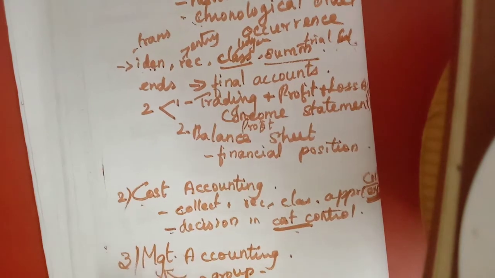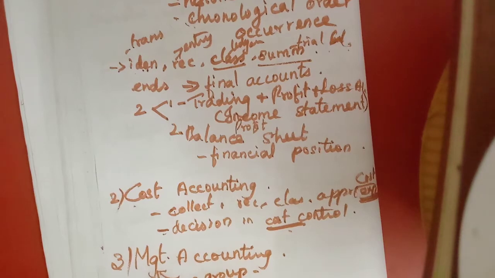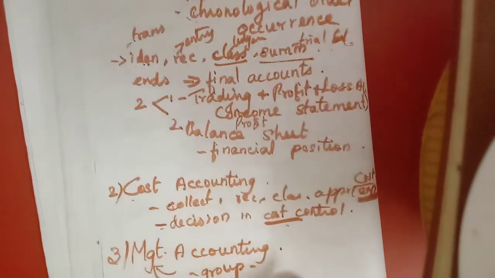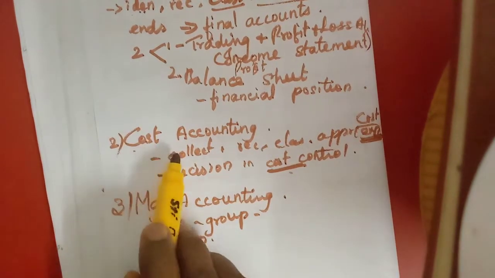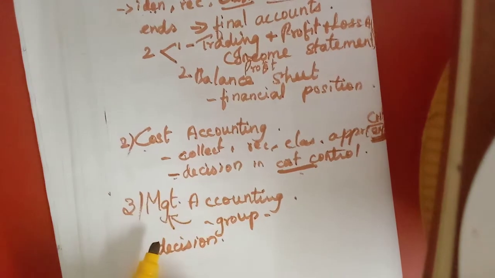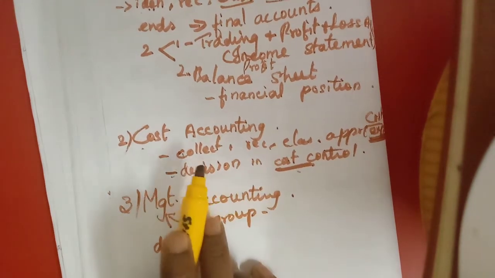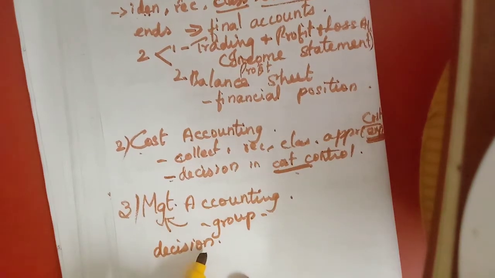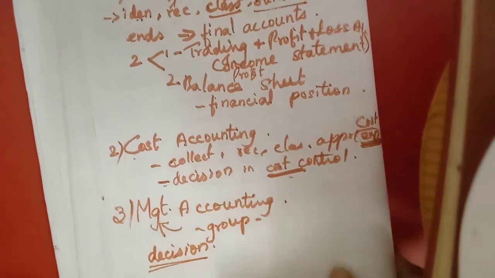It is given to the management in order to take decisions, for evolving future plans, for the future development of the business. The management will group all the cost and expenditure or income that they have collected from these two accounting, and use that for performing their own function, especially for decision making. Okay, that is three accounting.